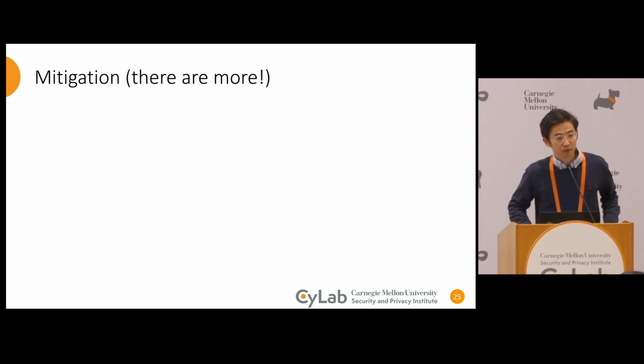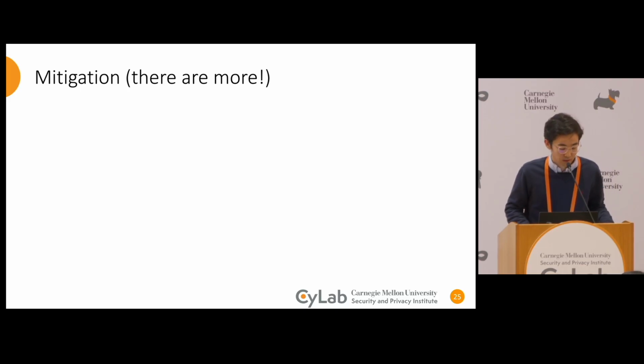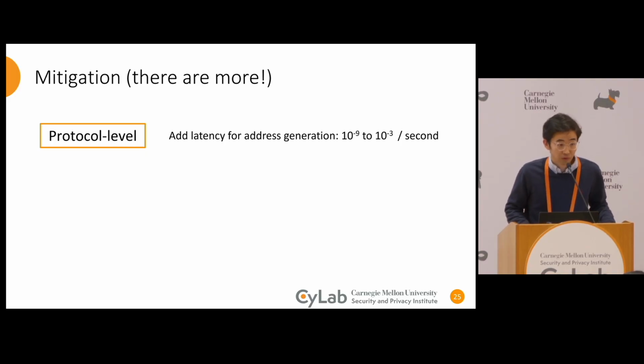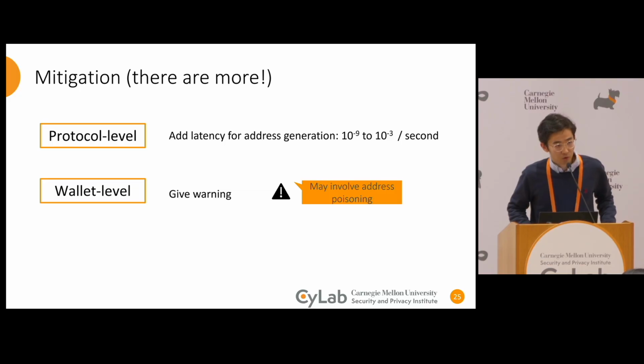And so how can we mitigate this issue? I'm going to talk about only a few of them. At the protocol level, we can make it difficult to generate a lookalike address by adding latency to the address generation process. And at the wallet level, the providers can implement heuristics to give a warning when a user is about to interact with a lookalike address.